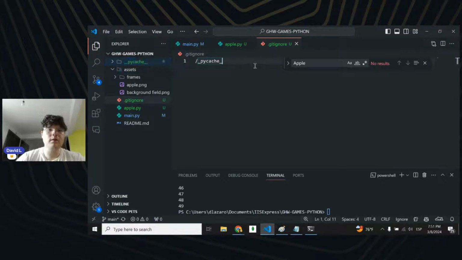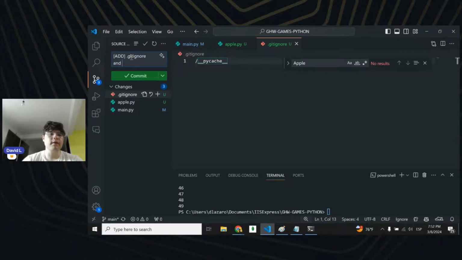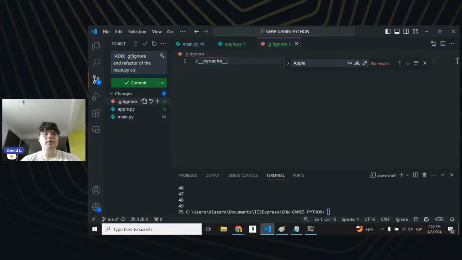Yeah, I'm just going to copy and paste this stuff. The Pikachu folder. So let's see. Yeah, it gets ignored. Nice. So add gitignore, functions, and well, the gitignore file and refactor of the main.py code.